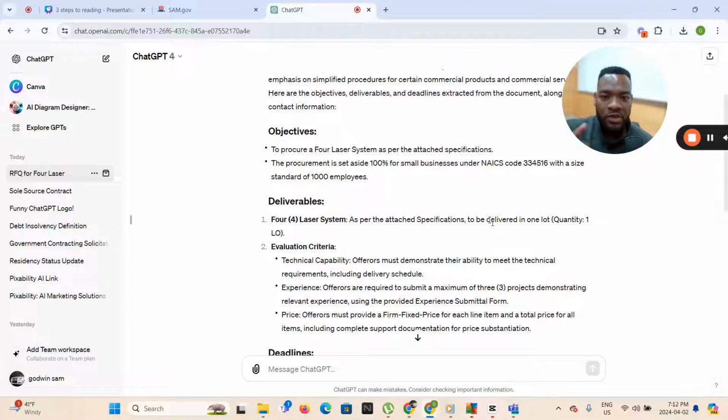The procurement is 100% set aside for small businesses under NAICS 334516 with a size standard of 1,000 employees. It means that for the companies in that industry, you must not have a company that goes beyond 1,000 employees. So this NAICS code, let's actually find out the exact industry. What does this mean?